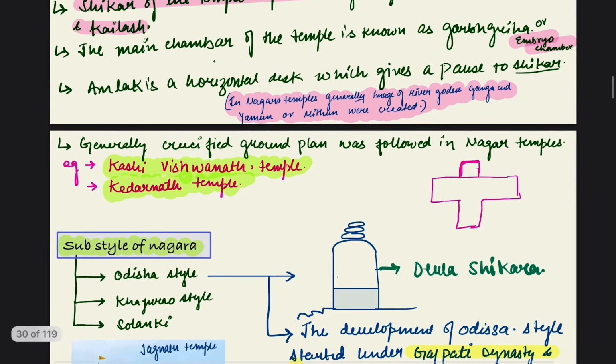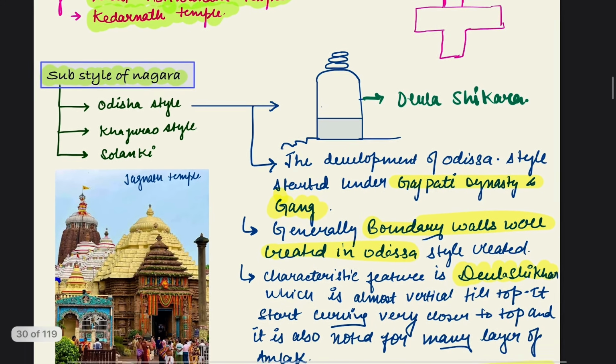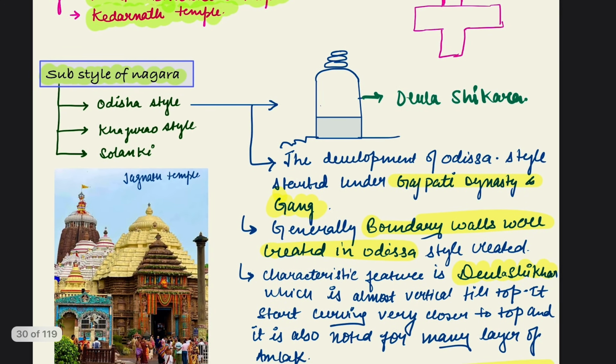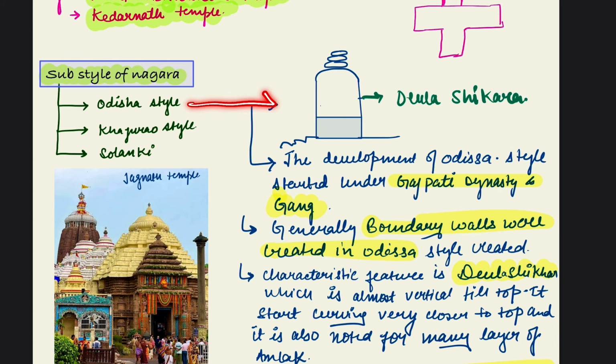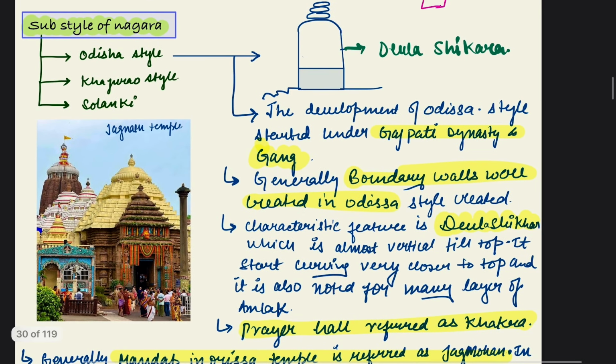Now further are the sub-styles of the Nagar style of architecture. First is Odisha style, second is Khajuraho, and third one is Solanki. So we'll study the Odisha sub-style. The main difference is that the Shikhara developed here is known as Deula Shikhara. It is like a dome-like structure.